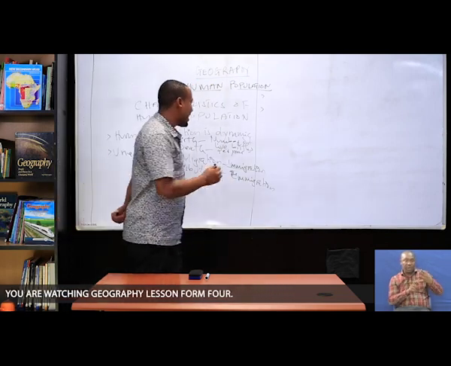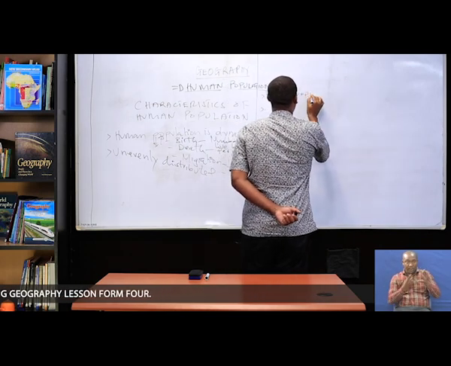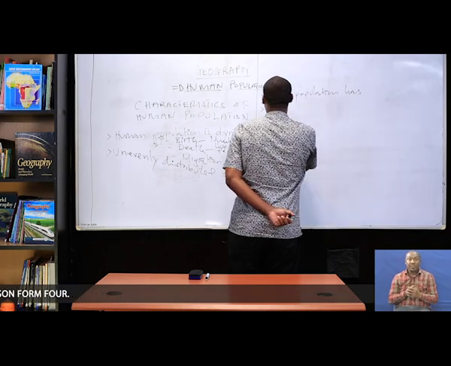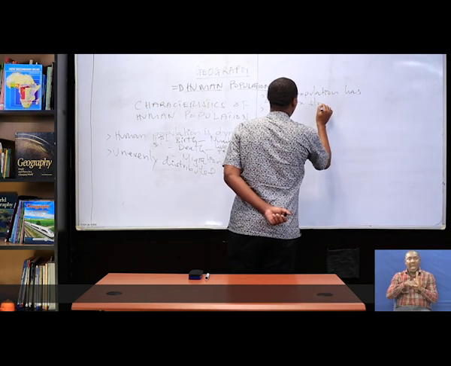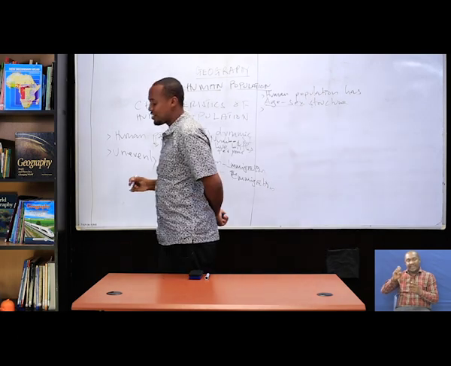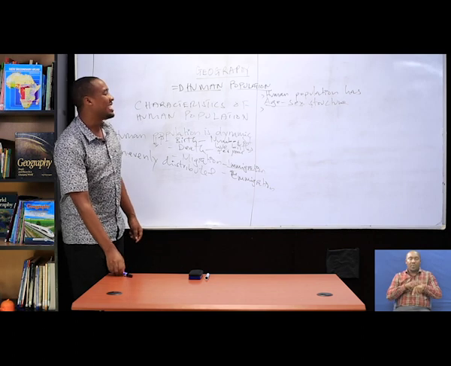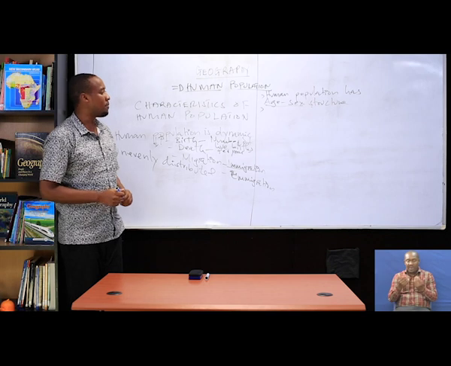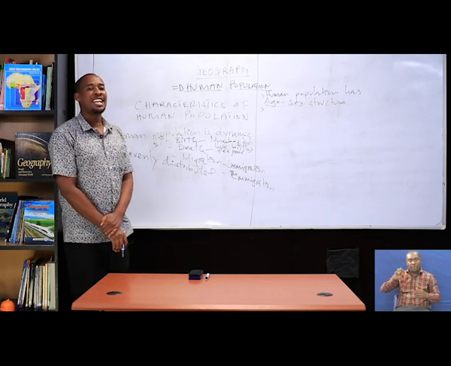The third is that human population has an age-sex structure. When we talk about age-sex structure, this refers to the proportions of the population in terms of their sex and age grouping.